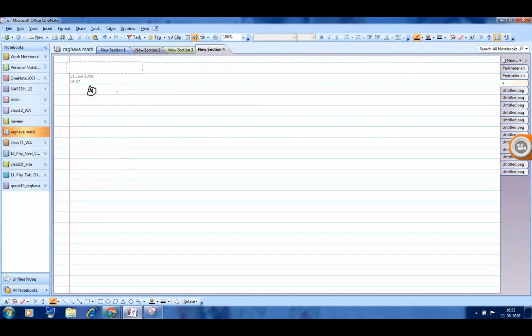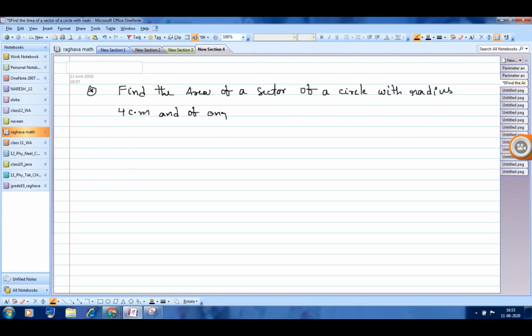Now, find the area of a sector. Question 1. Find the area of a sector of a circle with radius 4 centimeter and of angle 30 degrees.